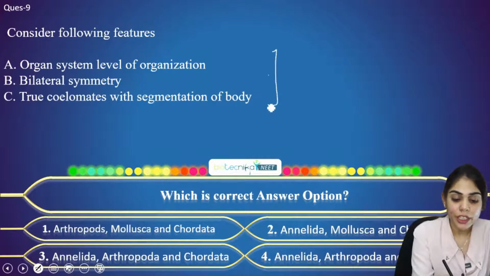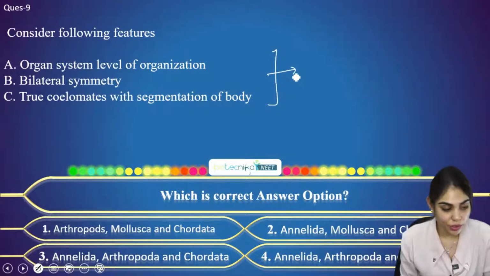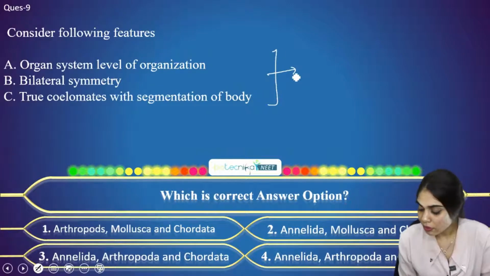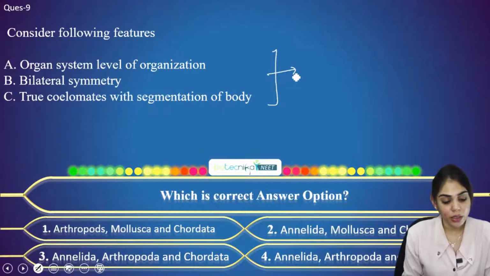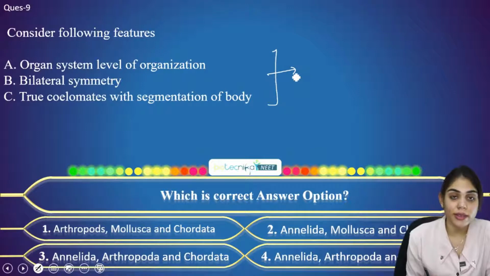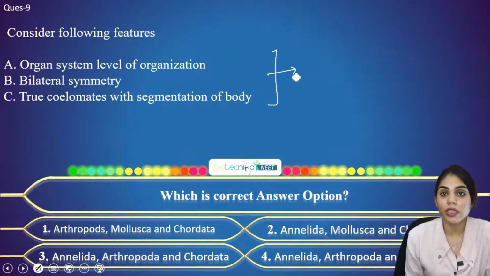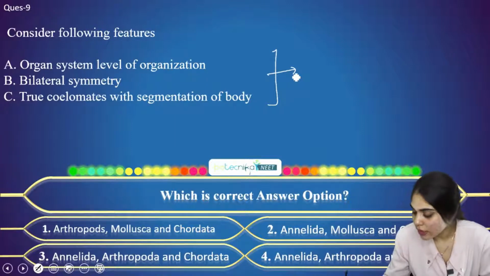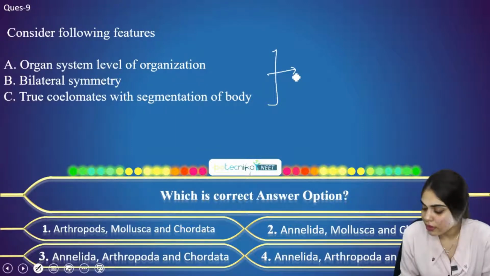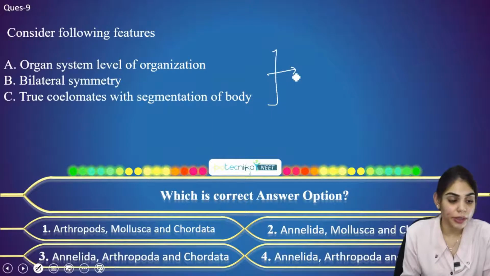What all combinations have all these three features? The phylum names are given to you, and you have to match accordingly. These phyla should have the organ system level of organization, bilateral symmetry too, and they should be true coelomates, along with segmentation of the body. So what is the right answer for this question? Question number 9.